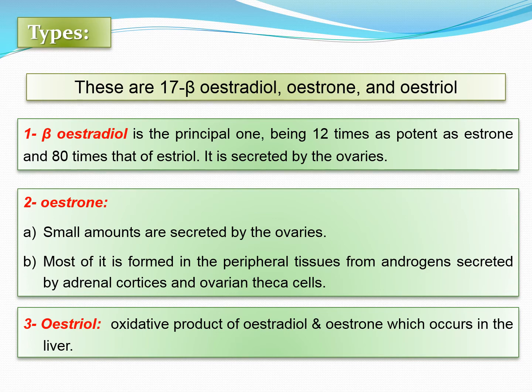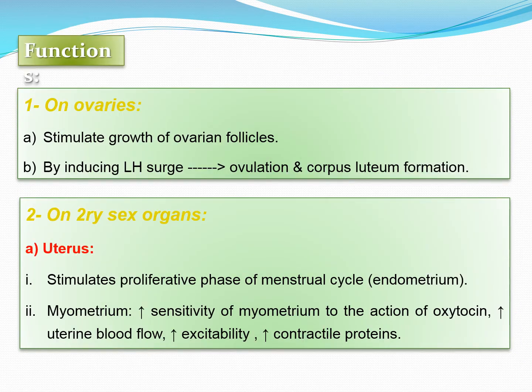The beta estradiol is the principal estrogen that is produced, being 12 times as potent as estrone and 80 times that of estriol. It is mainly secreted by the ovaries. The estrone is produced in small amounts by the ovaries. Most of it is formed in the peripheral tissues from androgens secreted by adrenal cortices and ovarian theca cells. And estriol is actually the oxidative product of estradiol and estrone, which occurs in the liver.